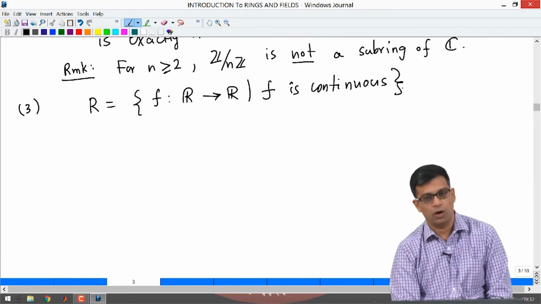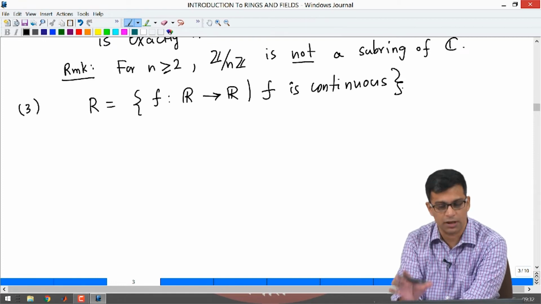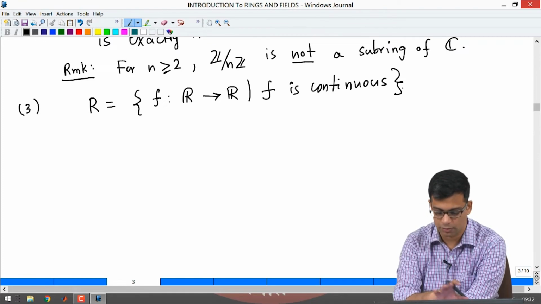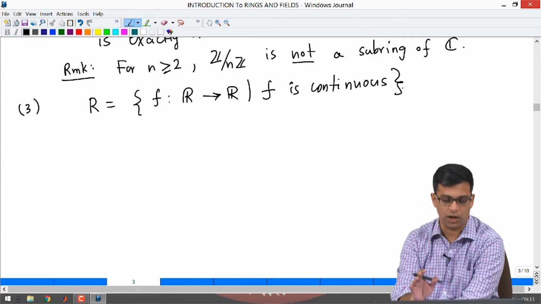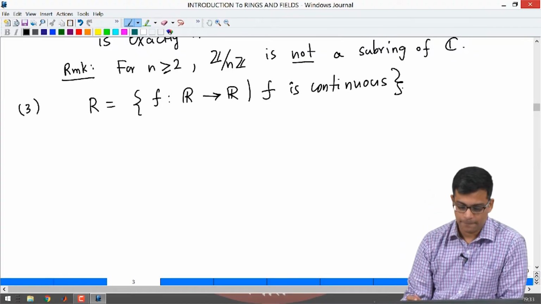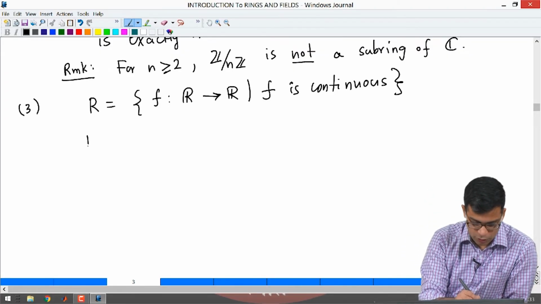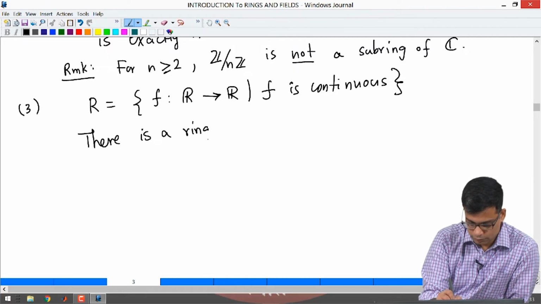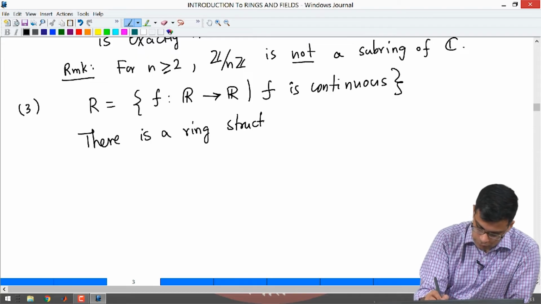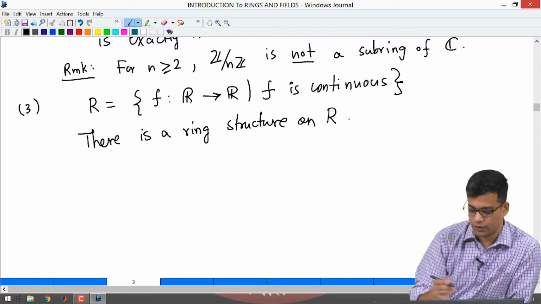I am looking at all functions from the set of real numbers to the set of real numbers that are continuous. Remember, this is something that you have learned in analysis. I want to actually think of this as a ring. So there is a ring structure on R, the set of continuous functions.